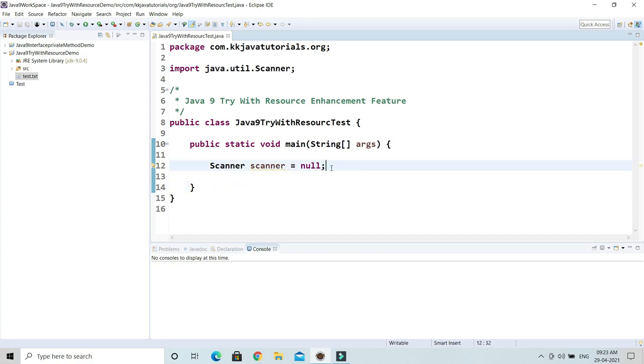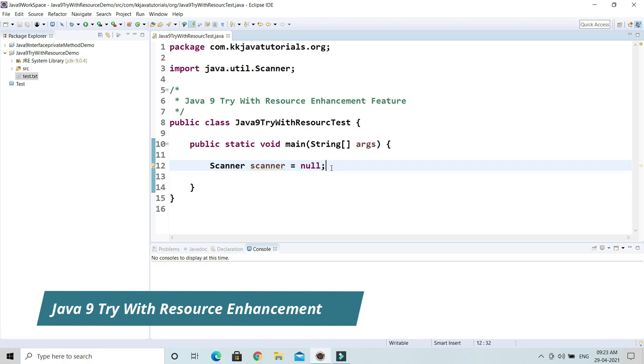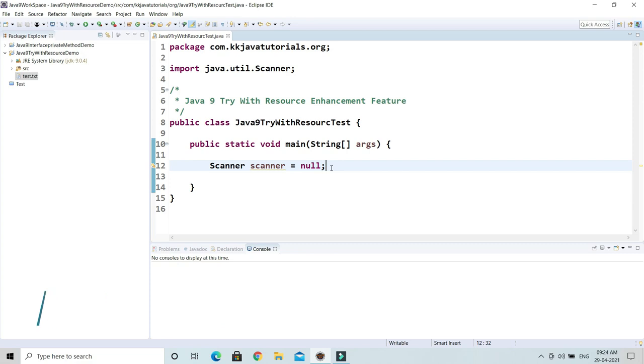So Java introduced a try with resource feature in Java 7 that helps to close resource automatically after being used, right? So it is not new, but it was introduced in Java 7. In other words, we can say that we don't need to close resource like file or database connection, etc. explicitly. Try with resource closes that automatically by using the AutoCloseable interface. In Java 7, try with resources has a limitation that requires a resource to be declared locally within its block. Right? This is all the concept related to try with resources.